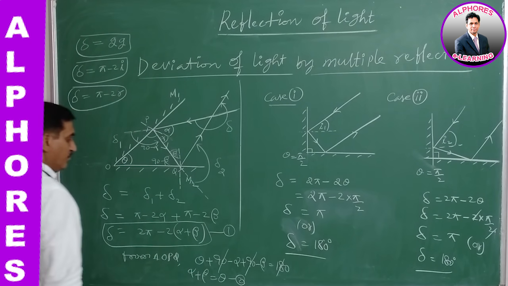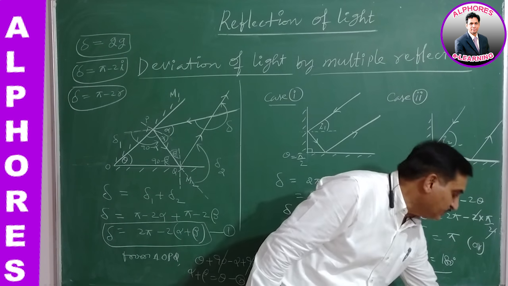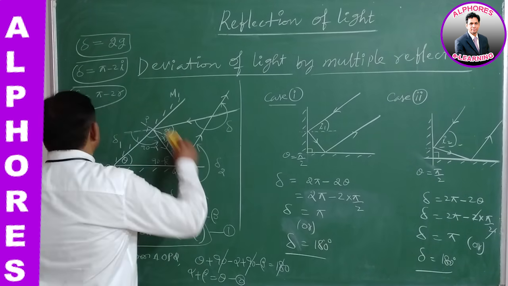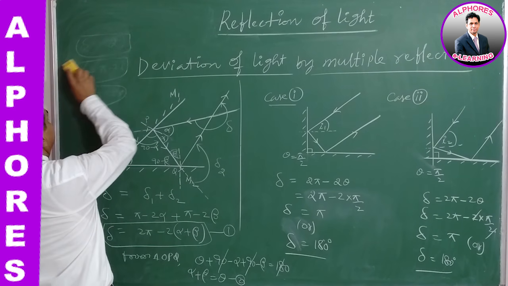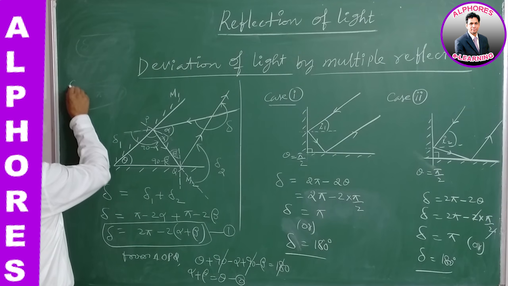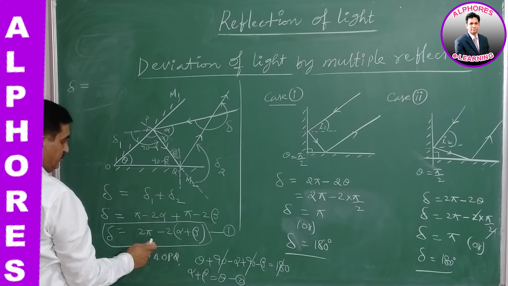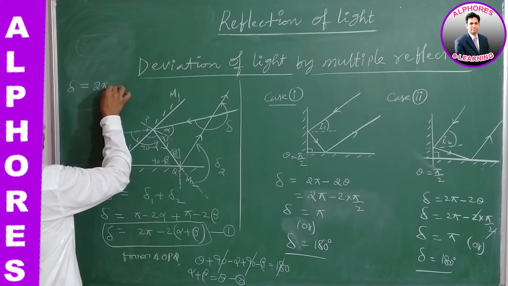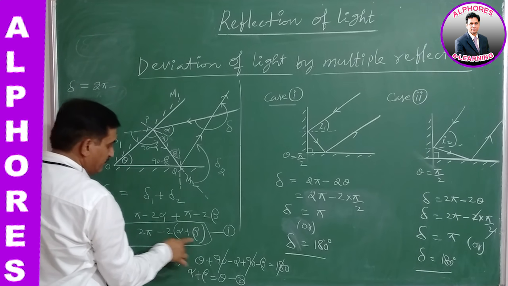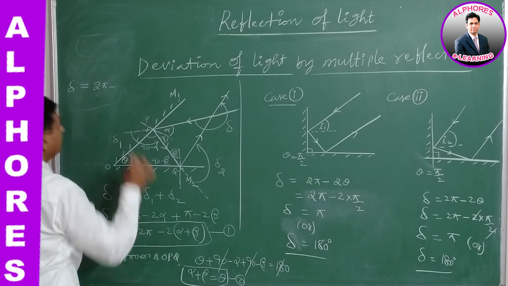Equation 2. From equations 1 and 2, we conclude that the total deviation suffered by the light by two plane mirrors after multiple reflections is delta equal to how much? 2 pi minus 2 into alpha plus beta. Instead of this value, we are taking theta.